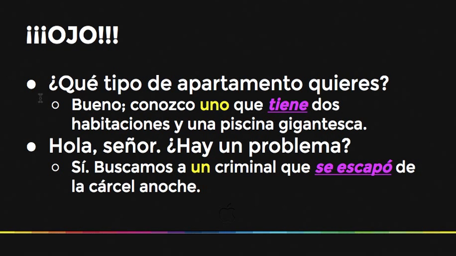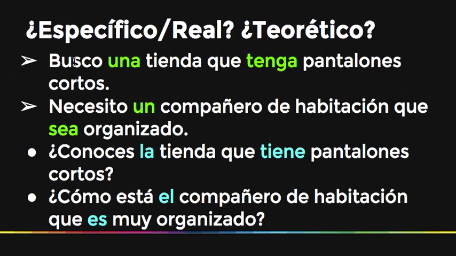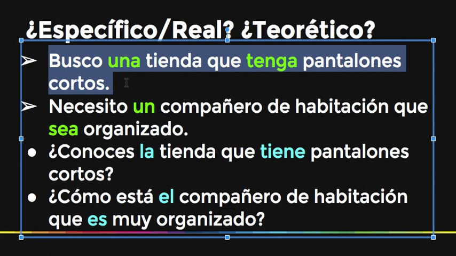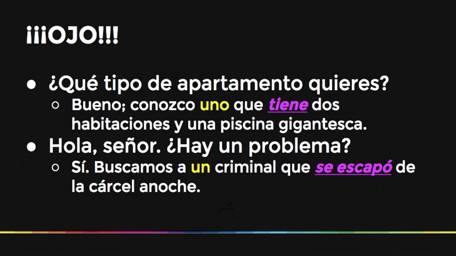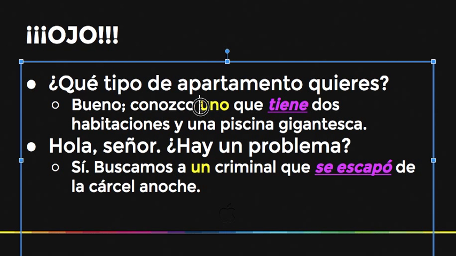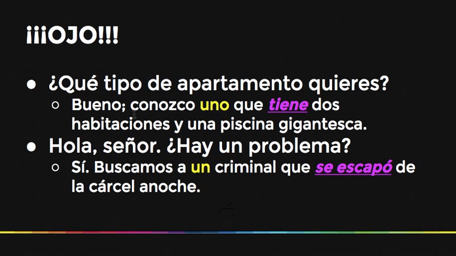See the difference there? In the first example, I'm saying I'm looking for a store, I don't know this store. However, in this case, I'm saying I know an apartment. So uno in this case doesn't necessarily give you subjunctive, although it normally will, because I know it. Conozco uno que tiene dos habitaciones.